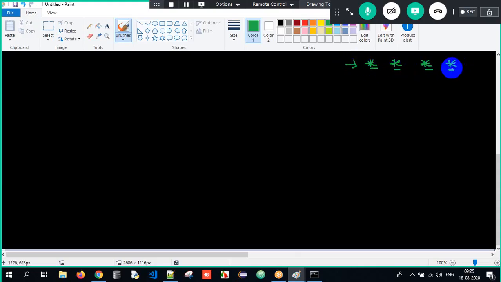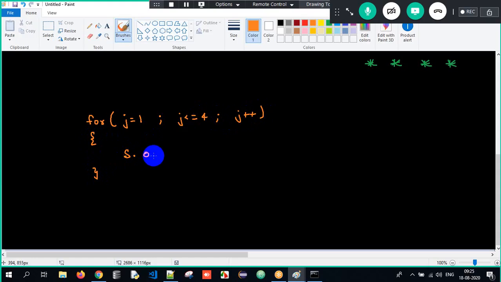One, two, three, four. Correct. What am I supposed to do here? I will come across one for loop. See, for j is equal to 1, j is lesser than or equal to 4, and j plus plus, 4 times. Correct? Now here I have to write SOP. What am I supposed to print here? I am supposed to print star, sir.